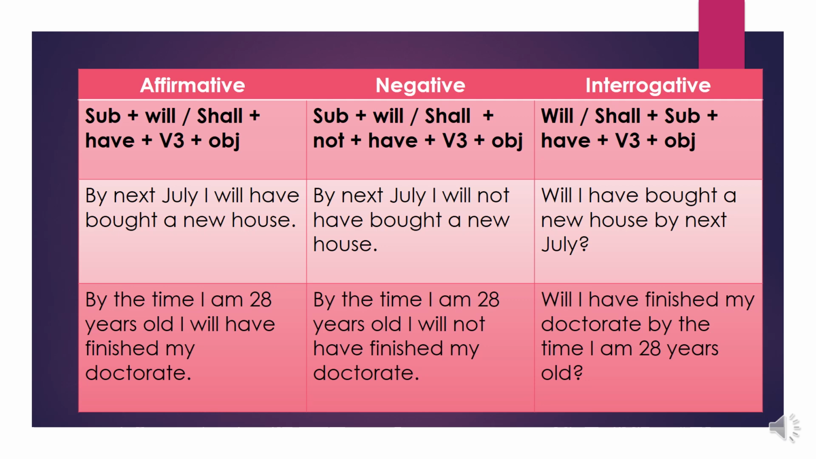Let's go for interrogative. In the interrogative, we must place the helping verb at the beginning of the sentence as will or shall plus subject plus have plus V3 plus object. Will I have bought a new house by next July? Will I have finished my doctorate by the time I am 20 years old? In this way, we can frame sentences in future perfect, in affirmative, negative, and interrogative.